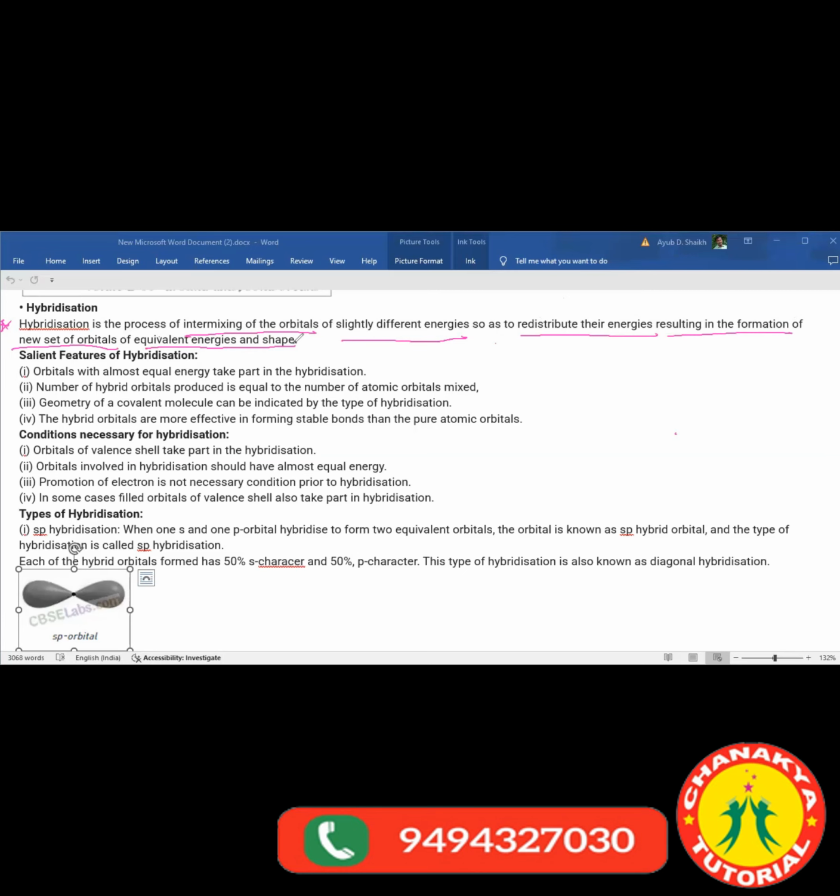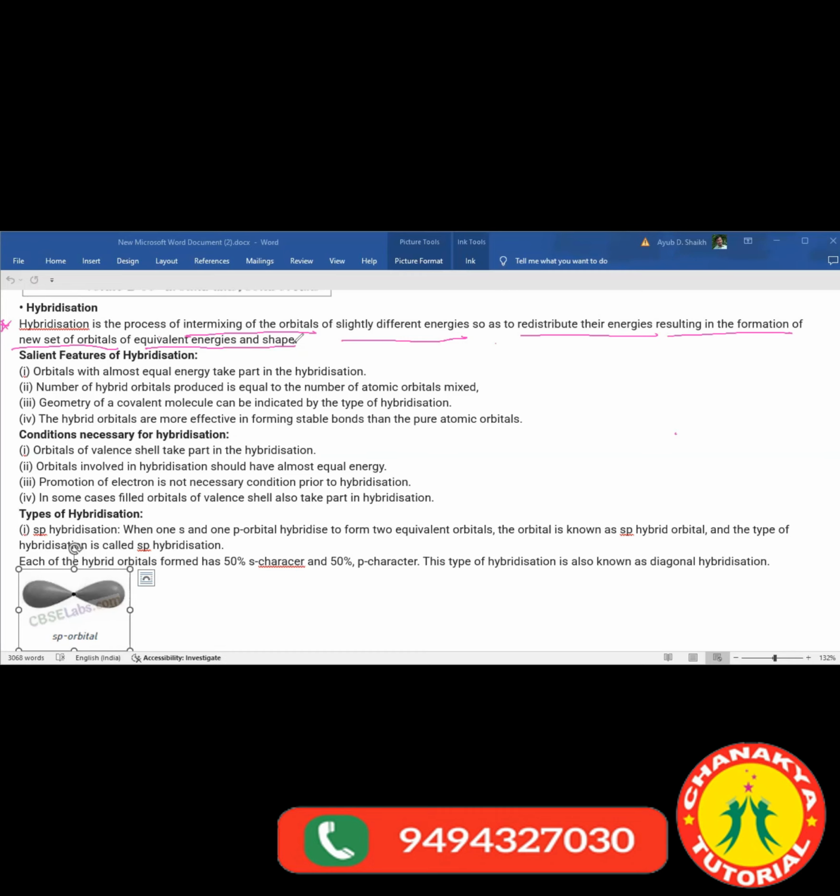Clear? What does it mean? In hybridization, we intermix the orbitals which have slightly different energies. After intermixing, we redistribute their energies and it will result in the formation of a new set of orbitals which have equivalent energies and shape.